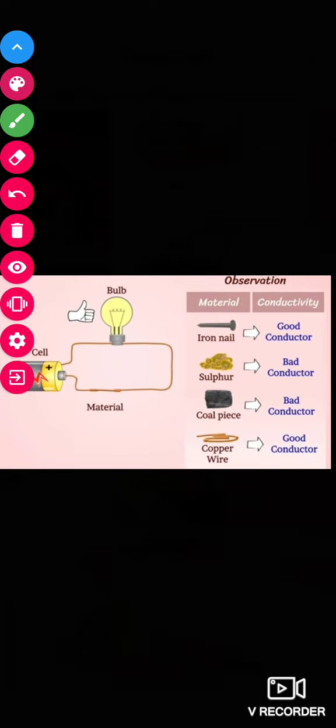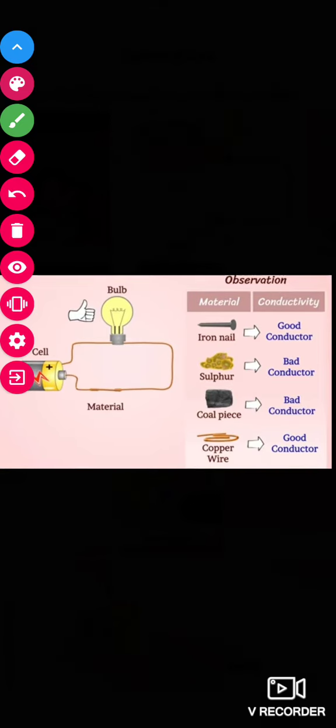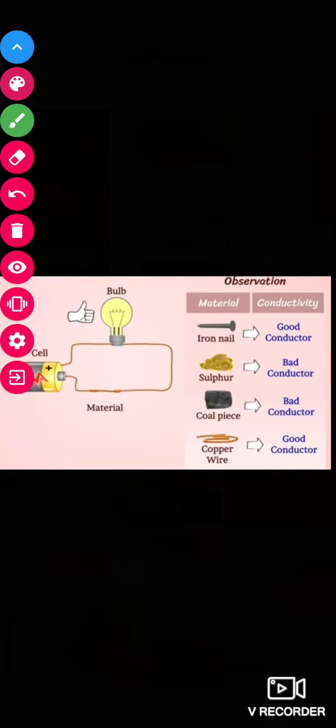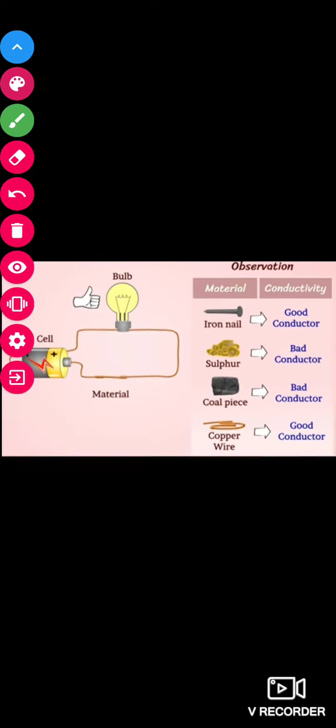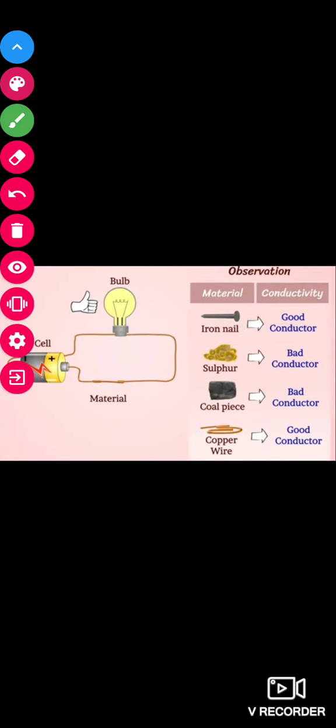In contrast, when I talk about materials like coal, sulfur, wood, they are soft, they are dull in appearance, and they break down into a powdery mass when struck with a hammer. So they are not sonorous and they are poor conductors of heat and electricity. These materials are called non-metals. Examples of non-metals are carbon, sulfur, phosphorus, oxygen and many more. So this is all about the physical properties of metals and non-metals.